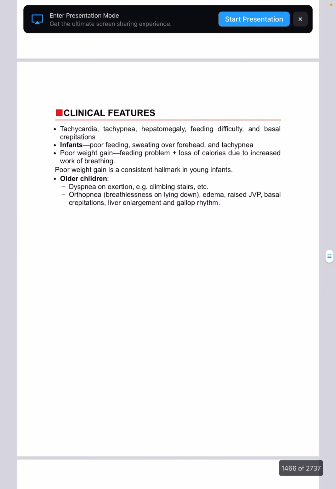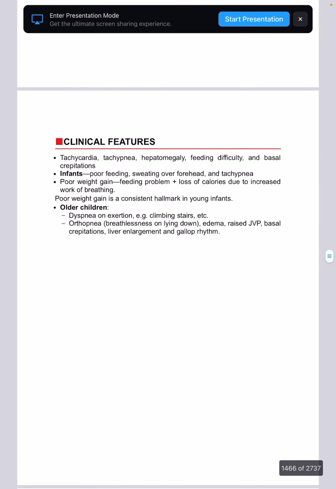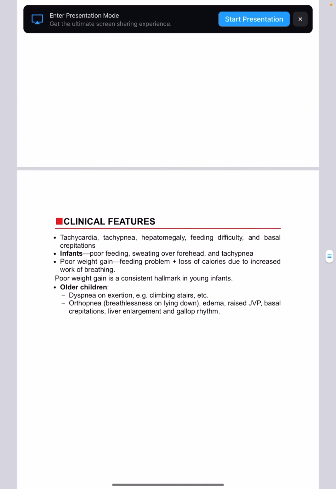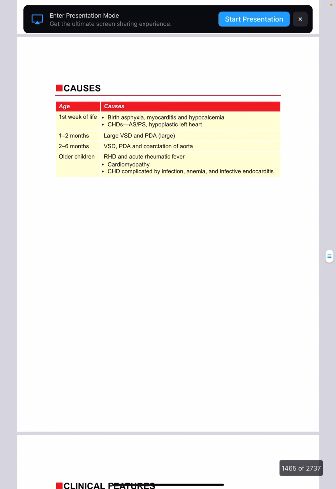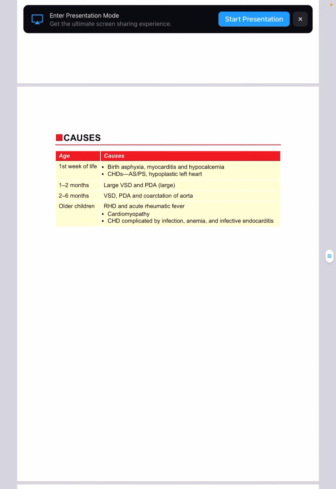And then in clinical features, you'll see tachypnea, tachycardia. You'll see difficulty in feeding. You'll see sweating over the forehead. Then you'll see dyspnea on exertion in children. In orthopnea, you'll see poor growth, failure to thrive. And basal crepitations you'll see. Remember that. Basal crepitations, tachypnea, feeding difficulty, orthopnea, dyspnea on exertion.